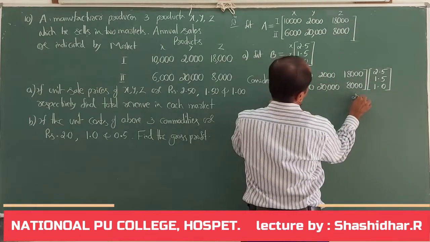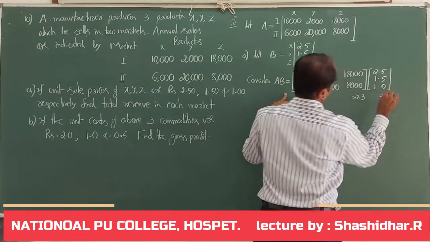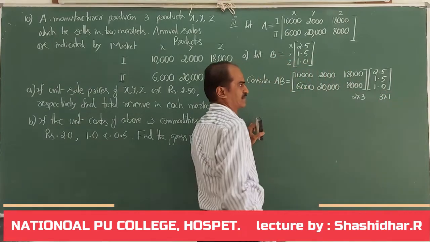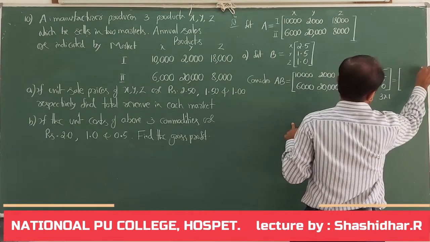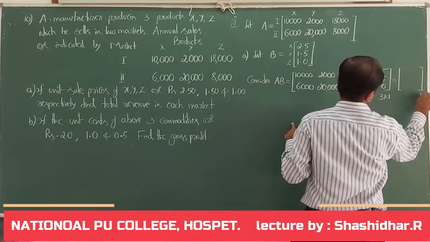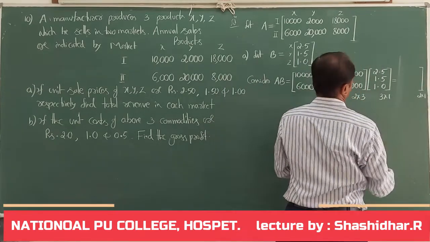This is a 2 by 3 matrix, this is a 3 by 1 matrix. You are going to get a 2 by 1 matrix.